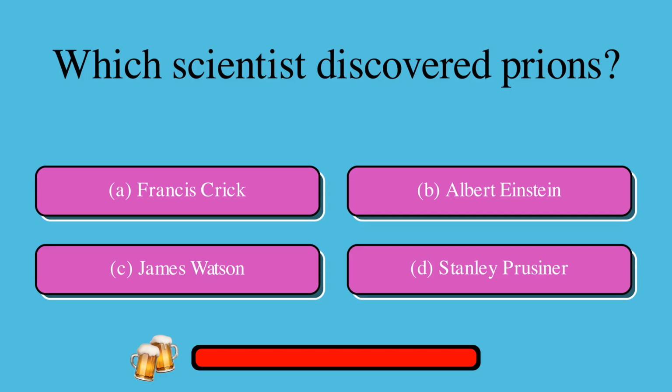Which scientist discovered prions? Is it A. Francis Crick, or B. Albert Einstein, or C. James Watson, or D. Stanley Prusiner? The correct answer is D. Stanley Prusiner.